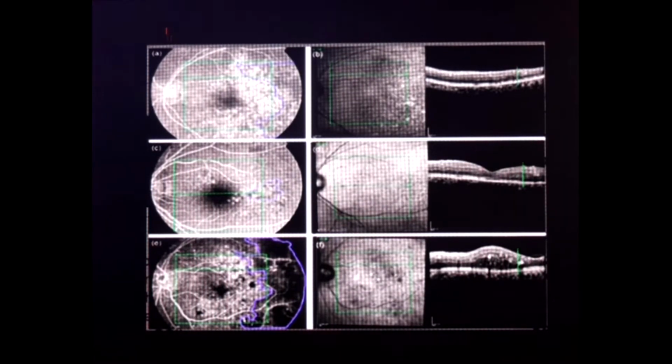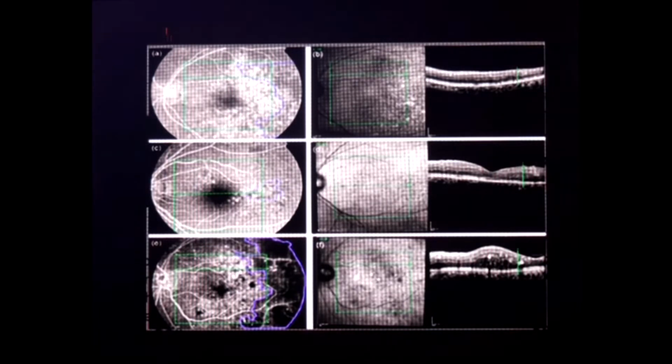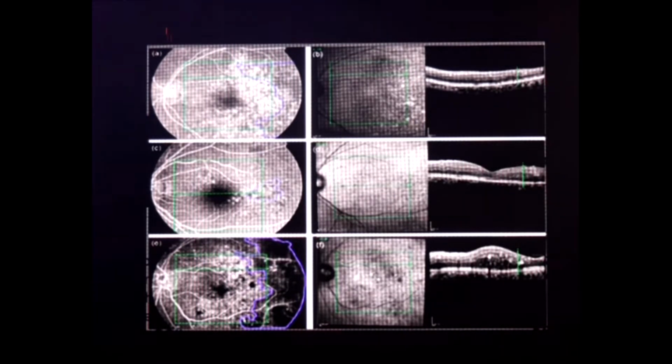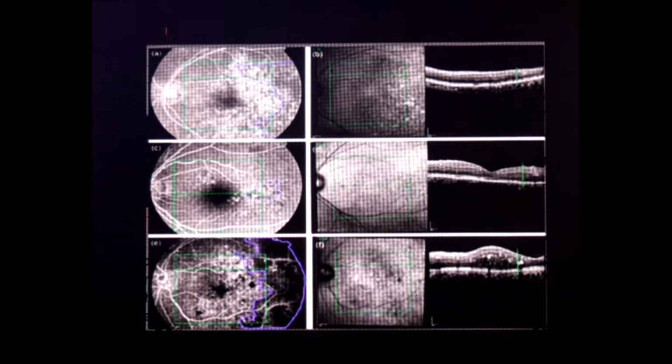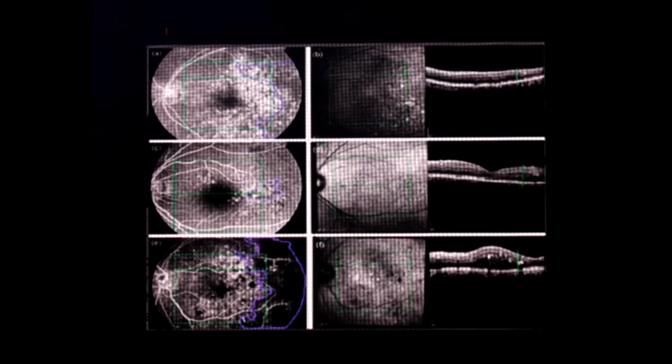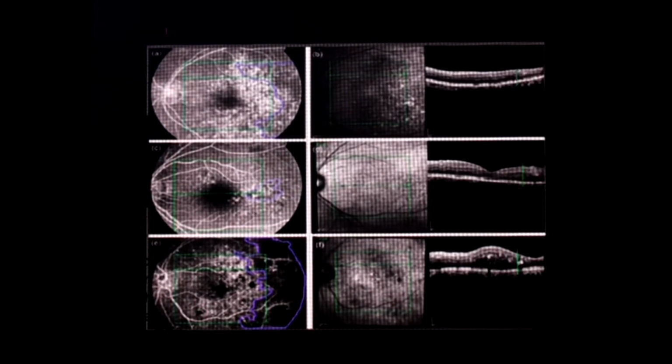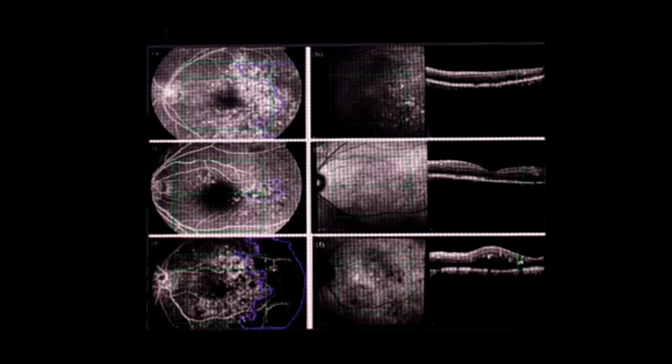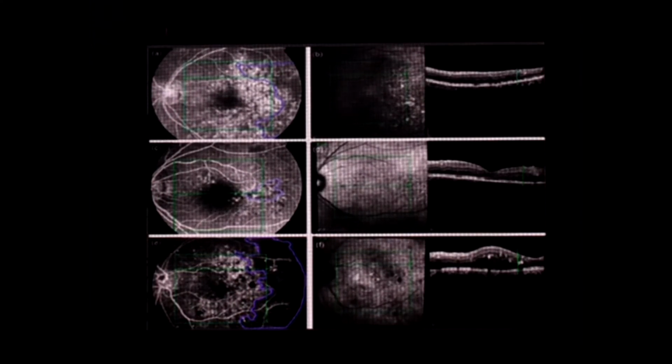Now, if you see this particular image where you have the FFA, I don't think this is working. So on the left side, you are having the FFA images. And what you see is that you have the central green color box, which is the area that has been scanned on the OCT. And what you see over here is the green vertical line where you are having the demarcation between the perfused and the non-perfused area. And if you see on the OCT scan again, this area is having very well-defined boundaries between the various retinal layers, while here you can hardly demarcate the boundaries. And this is corresponding very well to the perfused and the non-perfused area, which you see on the fundus fluorescein angiography.